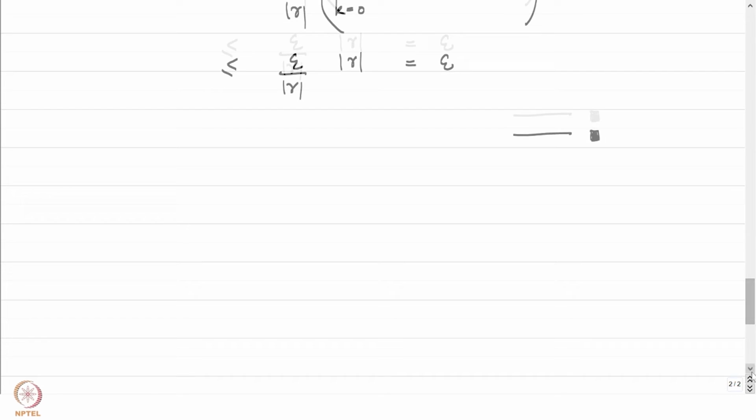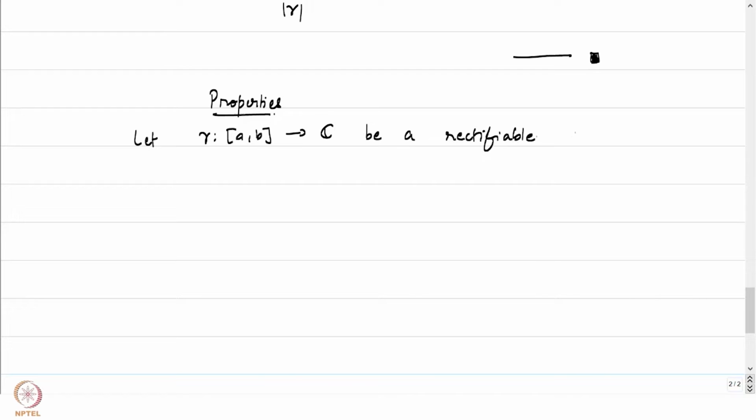Let's now look at some of the properties of the integral of f, which is defined over some rectifiable curve gamma. So let's look at properties. The setting along this entire thing would be the same. Let gamma from [a, b] to C be a rectifiable curve, and let f, defined on the image of gamma into C, be continuous. So this is the basic setup we will address the entire problem from.